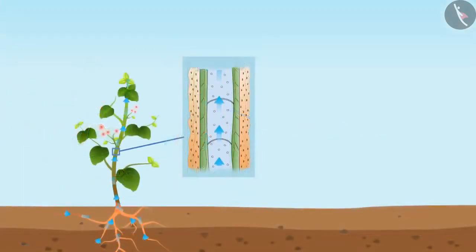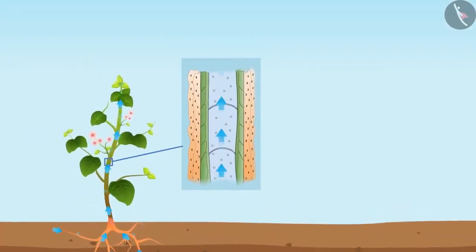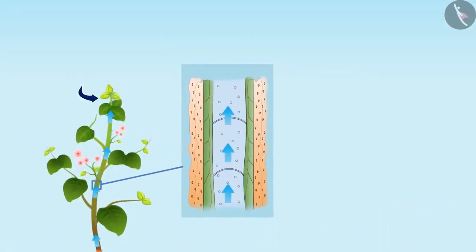Pressure developed by the cells of the roots, through which water rises upward to some height in the xylem vessel, is called root pressure.